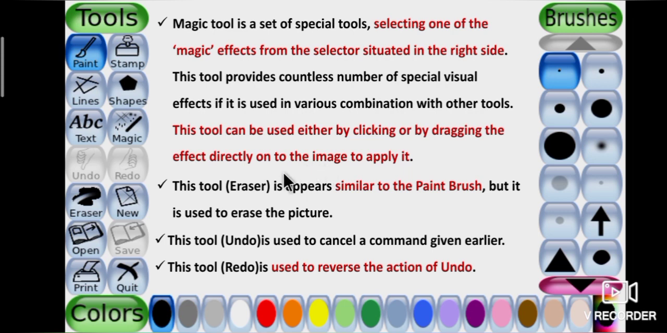Next tool is eraser. See the main screen, students. In the right side, here eraser is present. This tool appears similar to the paintbrush, but it is used to erase the picture. Next tool is undo. Undo is used to cancel a command given earlier.